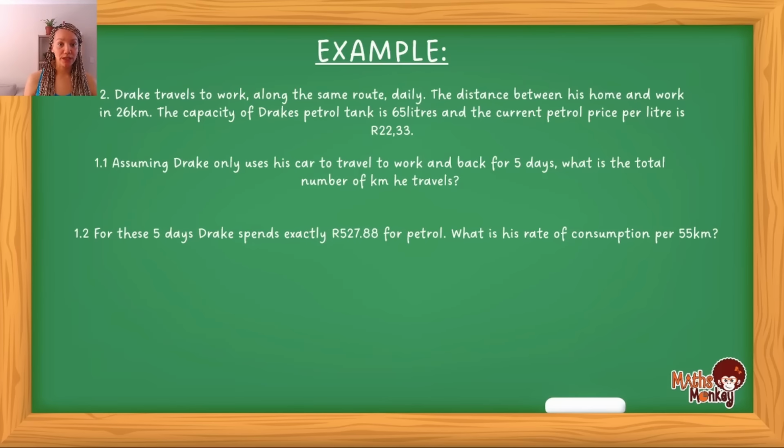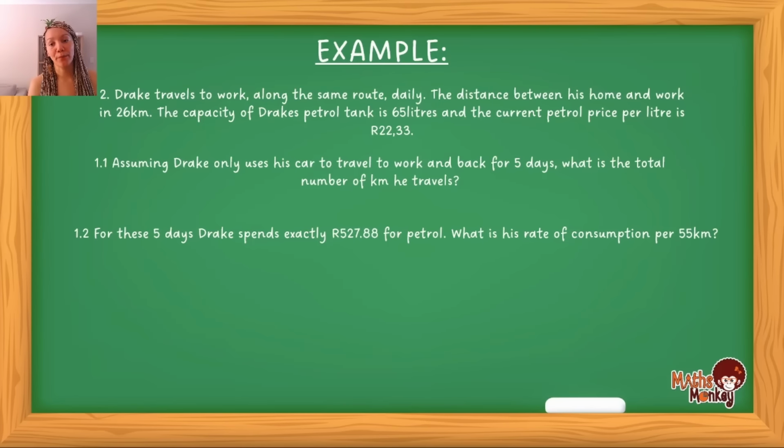Drake travels to work along the same route daily. The distance between his home and work is 26 kilometers. The capacity of Drake's petrol tank is 65 liters, and the current petrol price per liter is 22 Rand 33. Now for this, grade 12s, you now understand all the information given here. The capacity is the maximum amount of petrol he can put in his car, and the 22 Rand 33 is how much the petrol stations charge per liter.